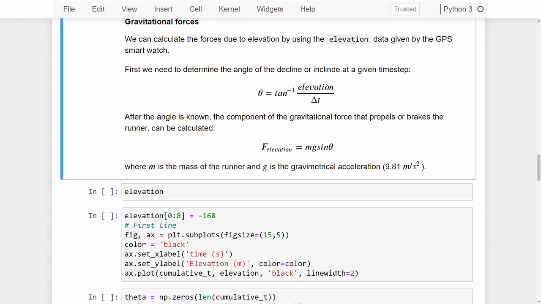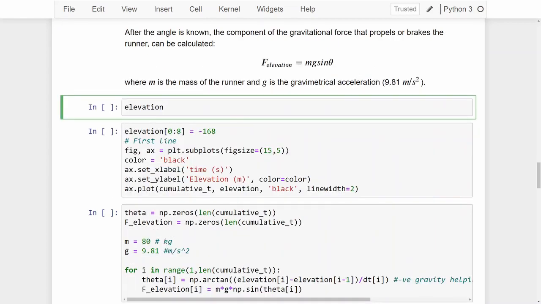Because the elevation is ever changing, we need to calculate the angle between the elevation surface and the horizontal, and we're going to call that theta. To do that, we take the inverse of tan and divide the elevation by our time step. That is just normal trigonometry with a right-angle triangle to get theta. After we've got the angle, we can use sin theta to get the component of the force due to gravity that is parallel to the surface of the road, or whichever surface you are running on, and we multiply that by the mass of the jogger times the gravitational acceleration constant to get the force due to gravity, either pulling you along or trying to stop you from running uphill.